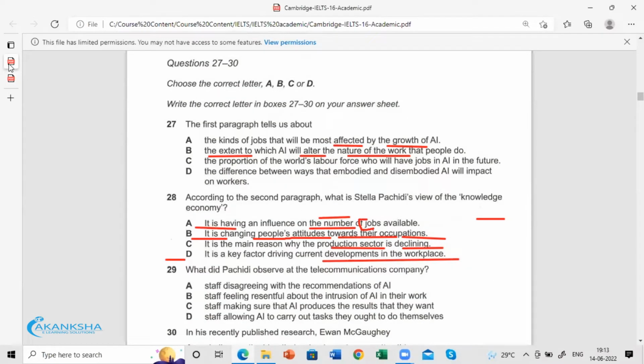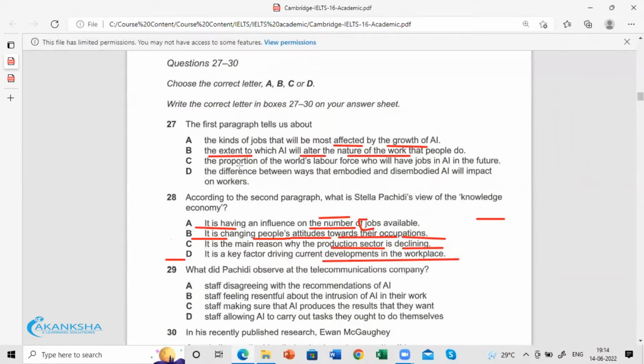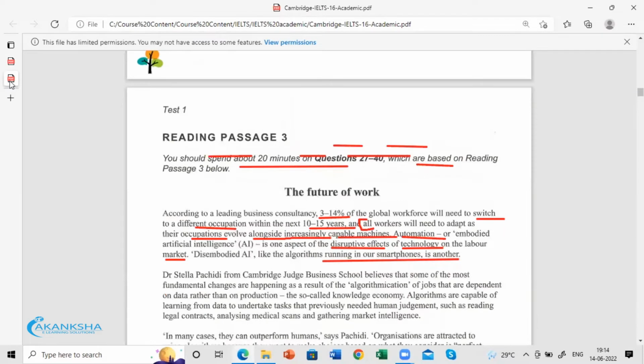So they have to adjust themselves according to the nature of work that is going to change drastically. And option C, the proportion of the labor force in jobs in AI in the future. They don't talk about jobs in AI and the proportion of the labor force. Proportion means the percentage mainly.